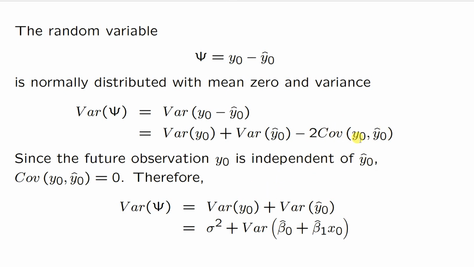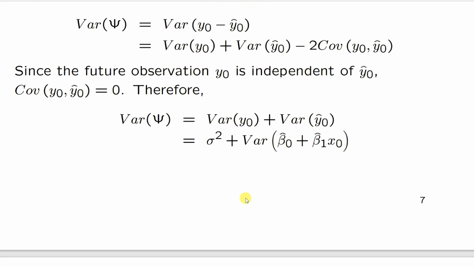Since we know that the future observation y naught is independent of y naught cap, the covariance term becomes 0. Thereby, coming to the variance of psi, we get variance of y naught as sigma square, and variance of y naught cap, that is variance of beta naught cap plus beta 1 cap into x naught. So let us proceed to find this.